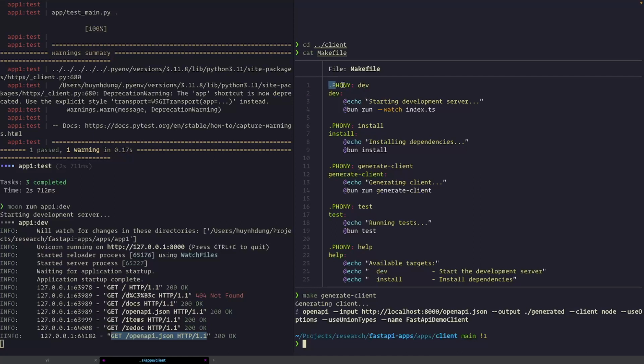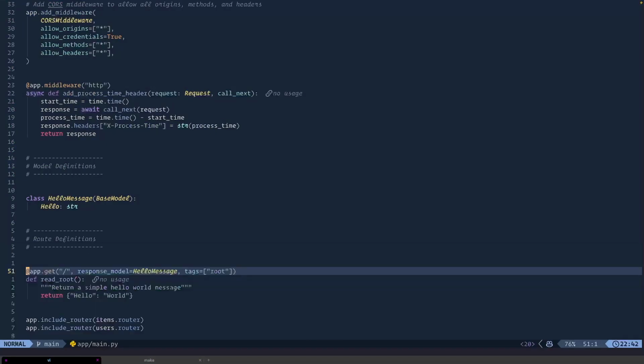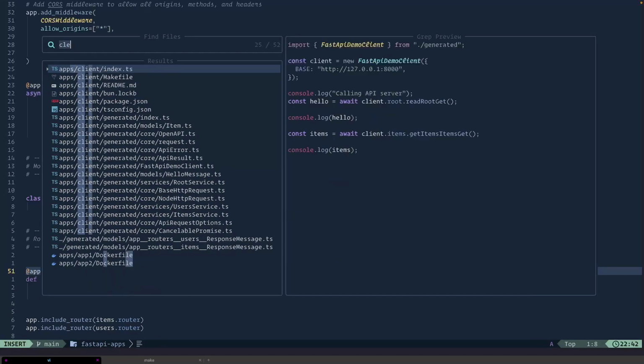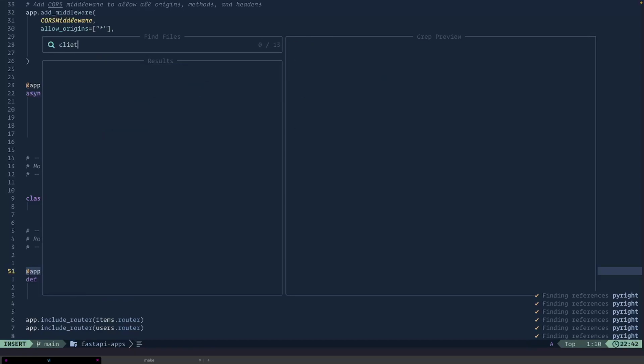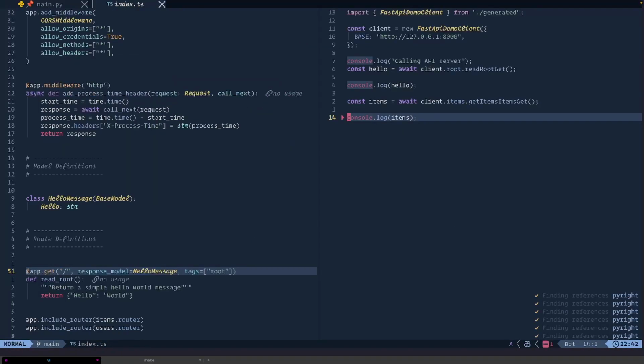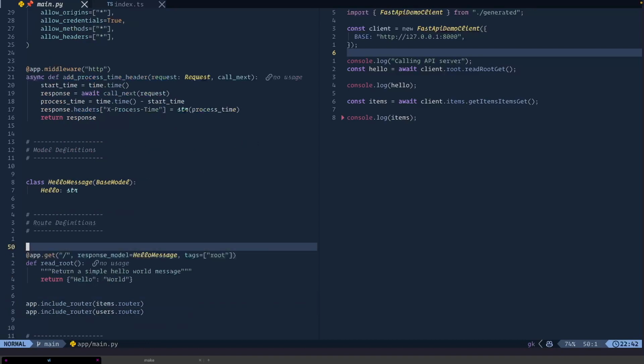If that is the first task here, I can just say make, and you will see here there are two more requests to the server. And with this way, I can open the client index. So you see here, this is the server I defined. So I had get root, as I said.